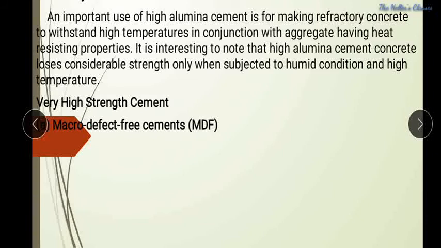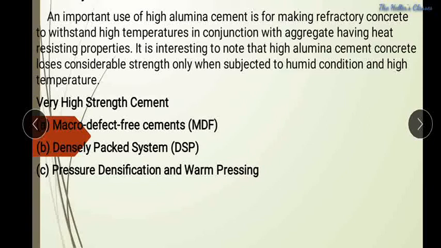In this, the first one is macro defect free cement. In this, about 4 to 7% of one of several water soluble polymers are added. Because of this, controlling the particle size distribution is also considered important for getting the greatest strength, so we can reduce the void formation also. Next one, densely packed system. The particles are arranged in a closer manner, so the voids are also reduced in this kind of densely packed system.